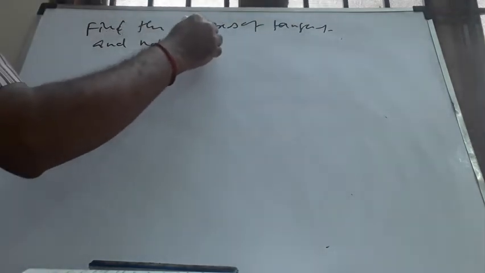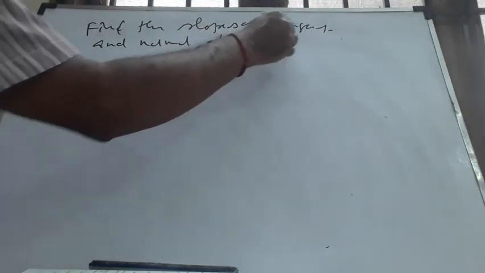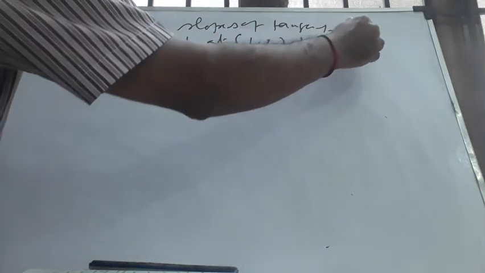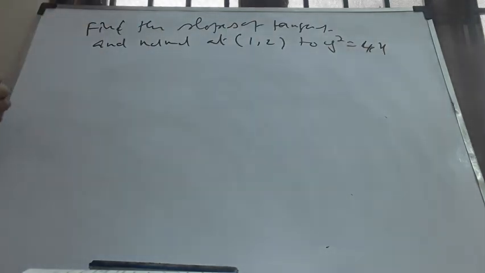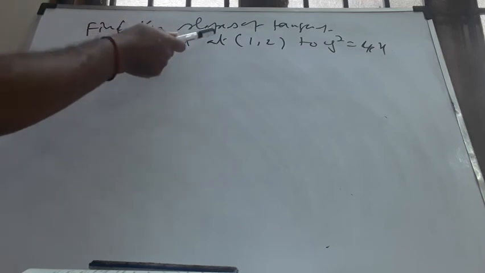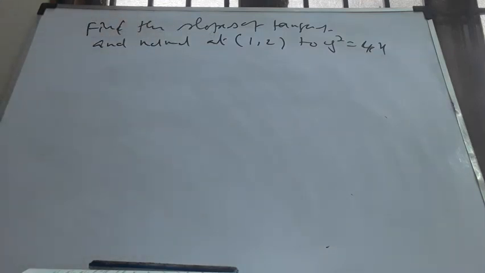Find the slopes of tangent and normal at (1, 2) to y square equal to 4x. It's of course a parabola, everybody knows. I need to find the slope of the tangent. The normal is the one perpendicular to the tangent drawn at the same point. Remember carefully, the normal is the perpendicular drawn at the same point for the given curve.